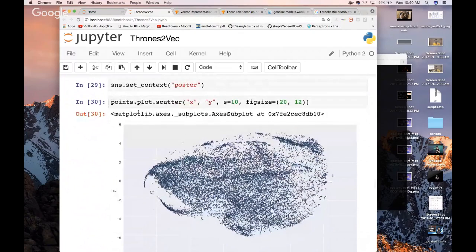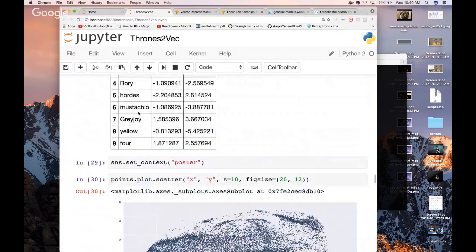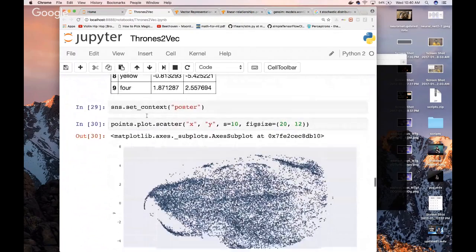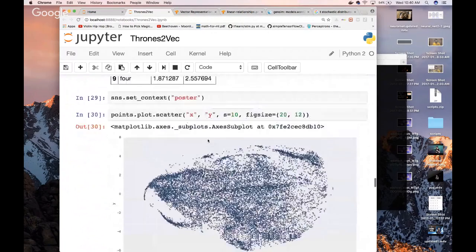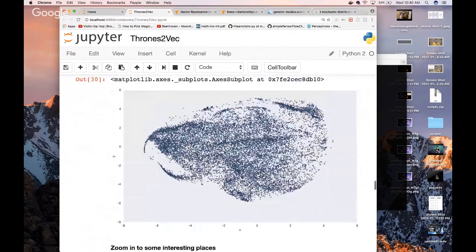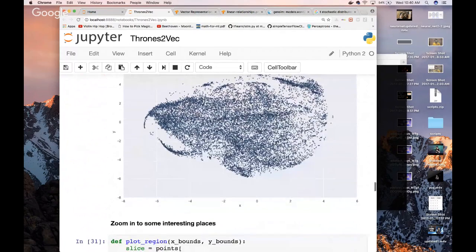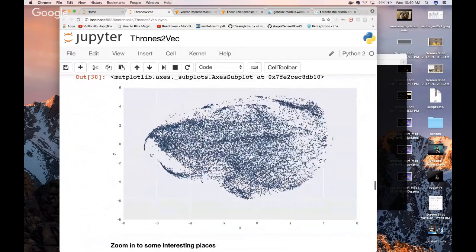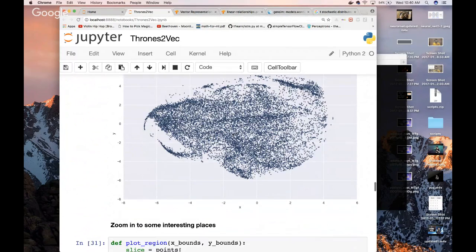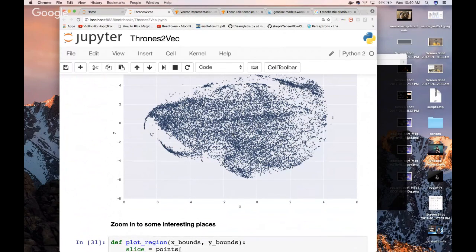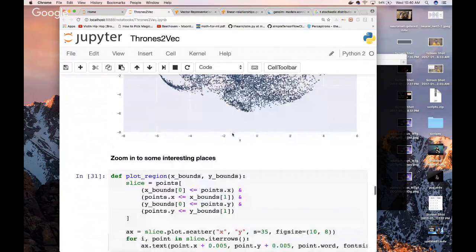So this is where Matplotlib comes into play. We're going to plot these points on a graph, and it's a lot. These are our word vectors. There's a lot of them here, right? And we've brought it down to scale so we could see a lot of them. But all of our word vectors or word embeddings, whatever you want to call them, are here in 2D space. Now, what are we going to do with them? Well, we can see what vectors are close to each other. Let's start with that. Let's see what vectors are close to each other and what that tells us about the data.